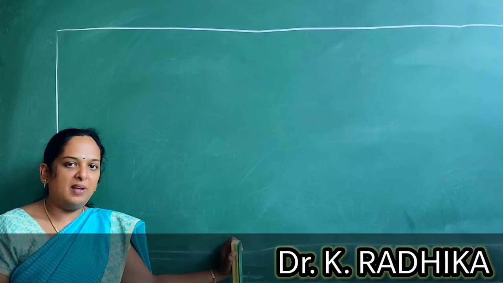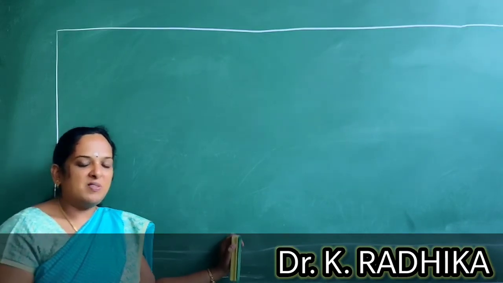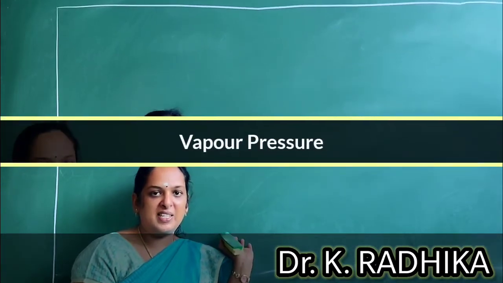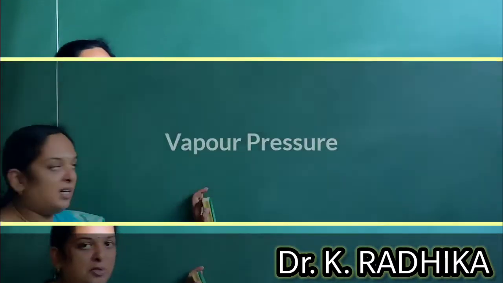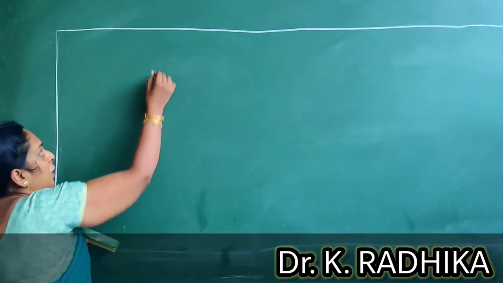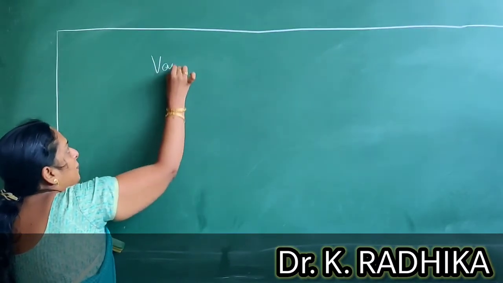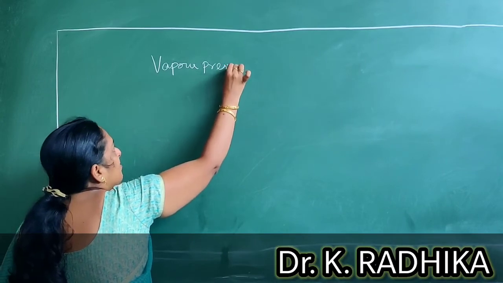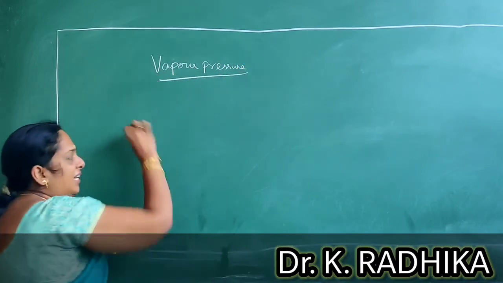Properties of fluids. Already we have seen what is specific gravity, specific weight, or specific mass density. So today we are going to see the other properties of this fluid. One is vapor pressure. So what is vapor pressure? Let me explain with an example.